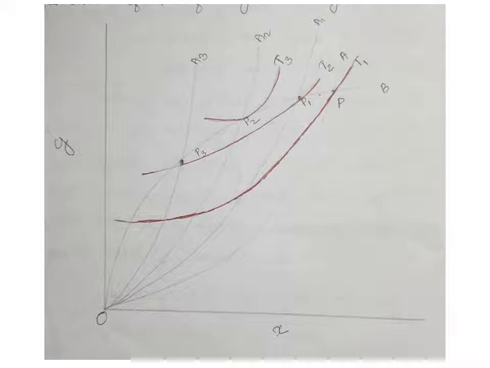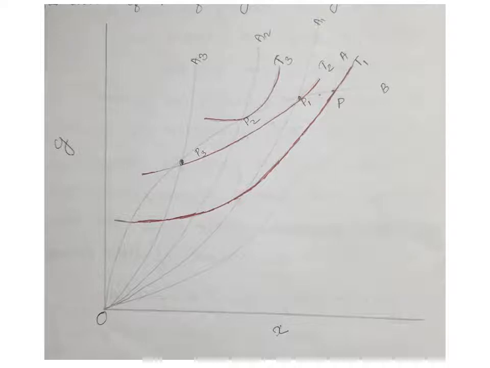In this figure, OA is the offer curve of nation 1, and OB is the offer curve of nation 2.